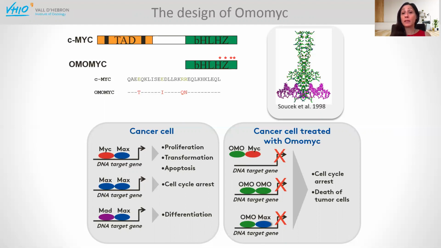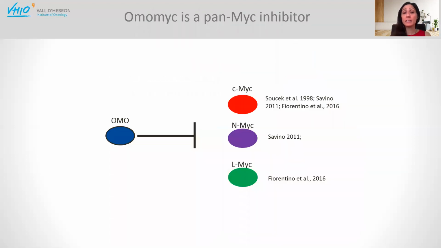So OmoMYC, in a nutshell, has a different mechanism of action to function as a dominant negative of MYC. It has the ability to do active sequestration of the target, but it can also compete for the binding to its target genes. OmoMYC has been validated over the years as a pan-MYC inhibitor. It's been shown to be able to inhibit c-MYC and N-MYC and L-MYC, so the whole family.